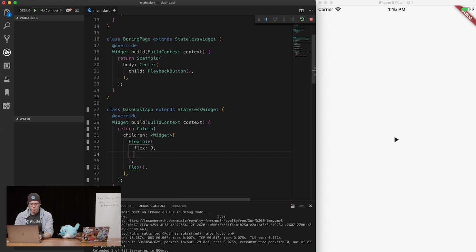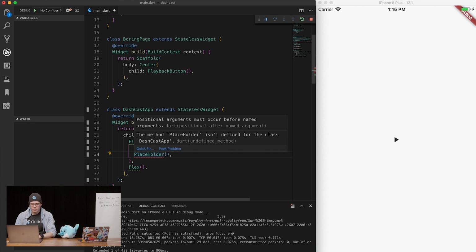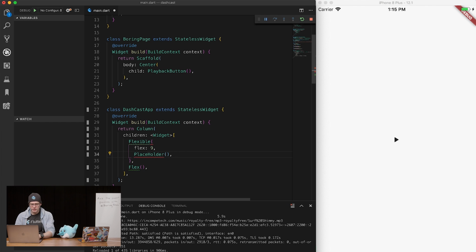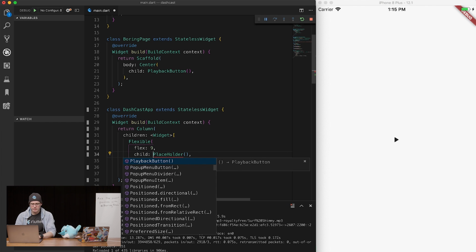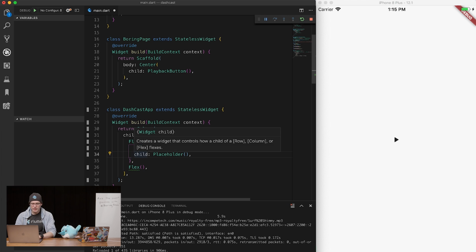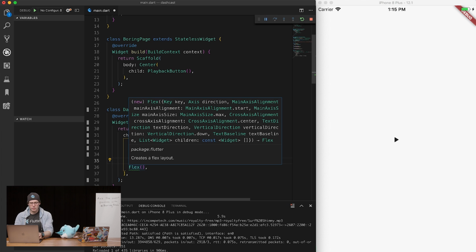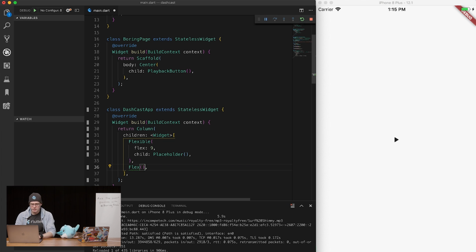And in here, we're going to use the very handy placeholder widget. It's called placeholder, but this has to be a child, I bet. There we go. Yay! Perfect. Placeholder widget. And then down here, we're going to give this a flex of 1. So 9, 1. It's cool.